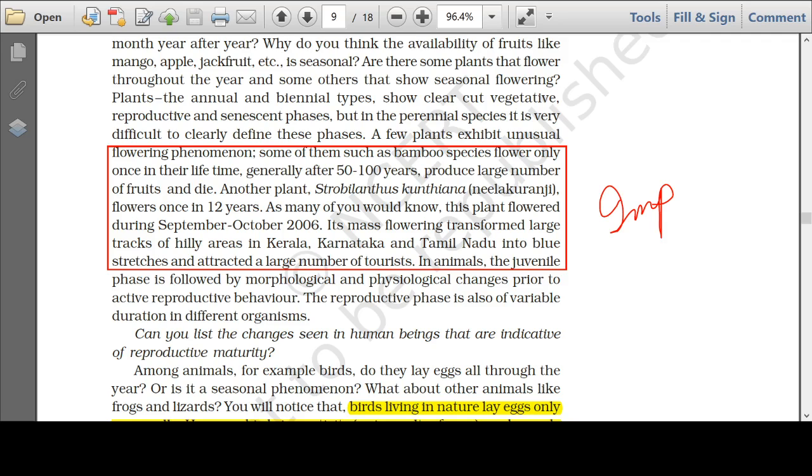There is another plant, very important, students. You write the spelling in a copy and then practice. There is a flower called Nilakuranji. The word Nila means blue, and it comes from the word Nil, or blue. The scientific name, remember, is Strobilanthes kunthiana. This plant flowers once in 12 years.